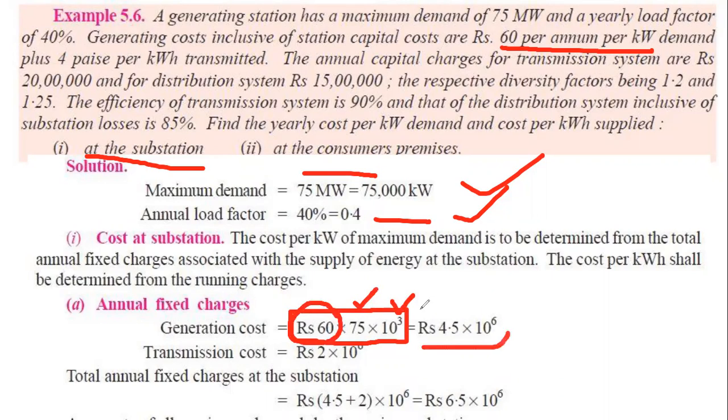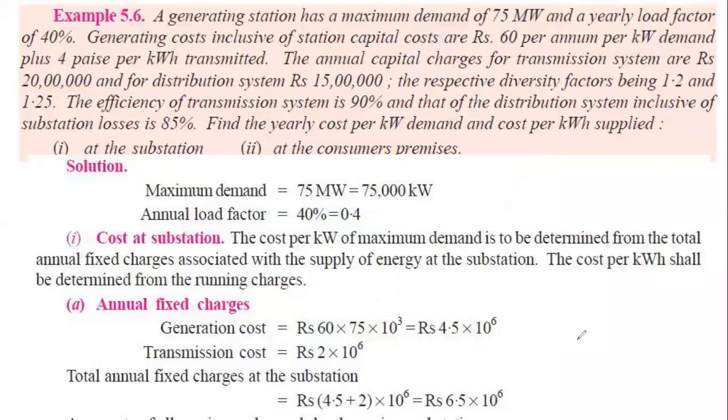That is the generation cost, that is already given here. Then the transmission cost. The transmission cost is given here, 20 lakh. So we just put that value. So at the substation level, the cost will be two fixed costs. One is the generation cost, another one is the transmission cost. So these two costs are fixed costs. So if you just sum the two costs, that 4.5 and the 2, finally we will get the total annual fixed cost at the substation level.